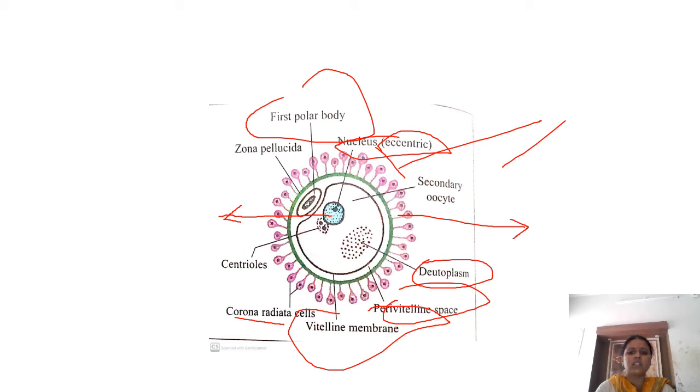The deutoplasm is rich in lecithin, so it is very viscous that it pushes the nucleus to the periphery. So the nucleus will always be lying eccentrically in an ovum.